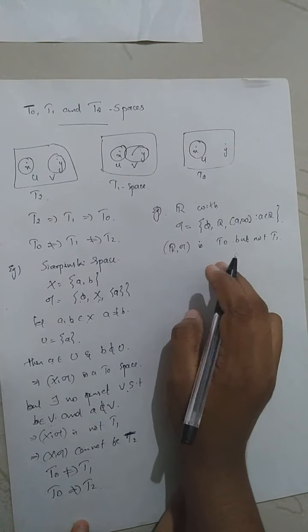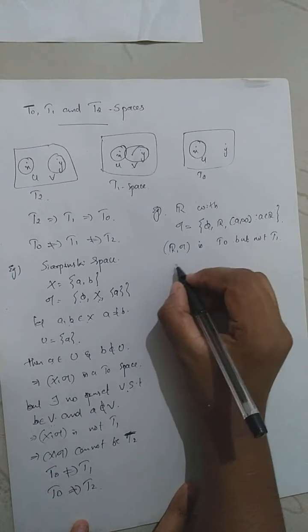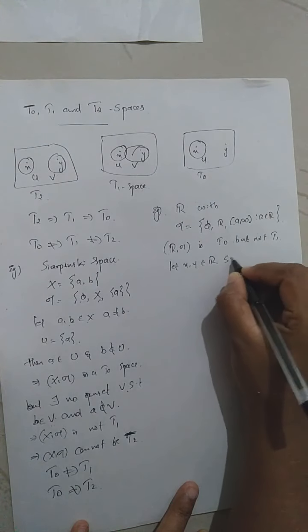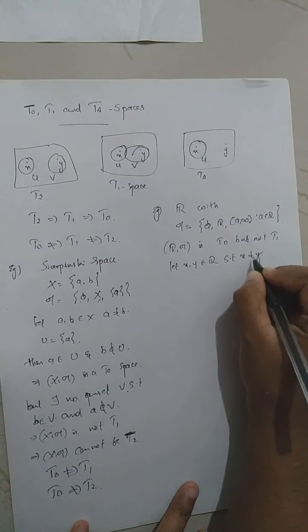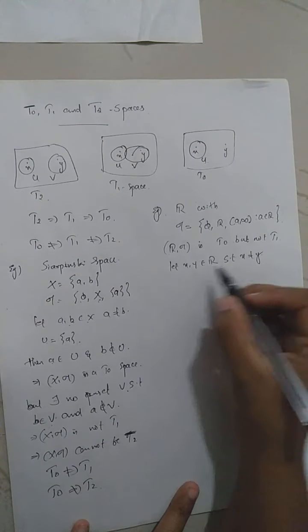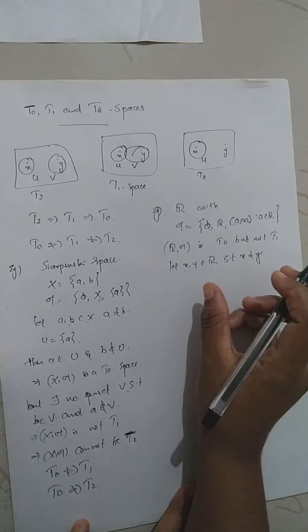To prove it is T0, we consider two points. Let x, y belong to the real numbers such that x is not equal to y. We need to consider two distinct points. Since x and y are real numbers, the real line has an order relation.